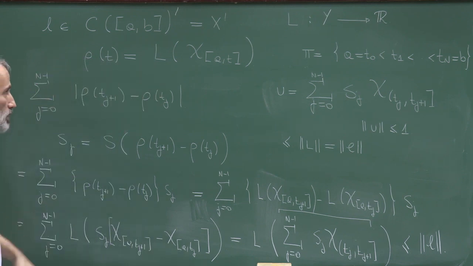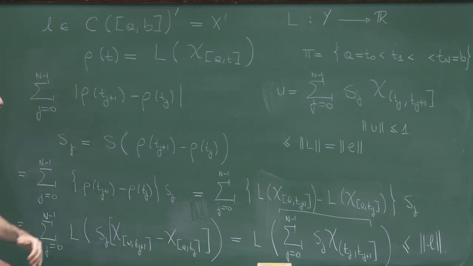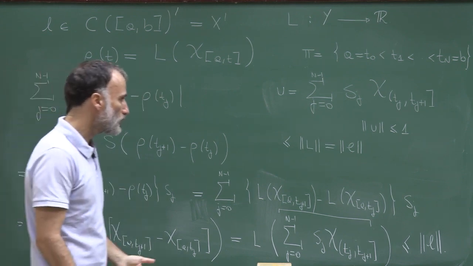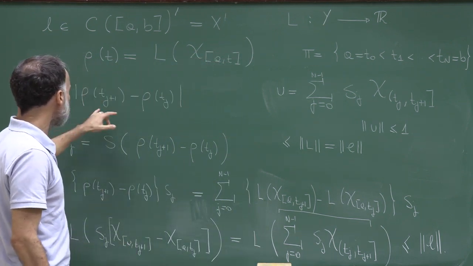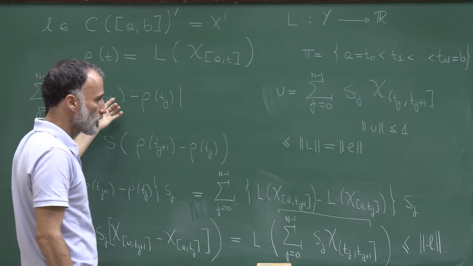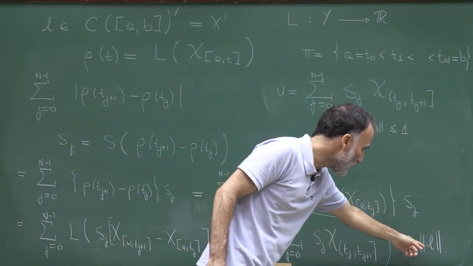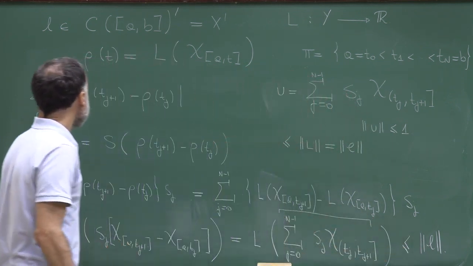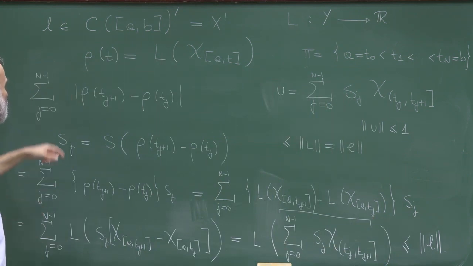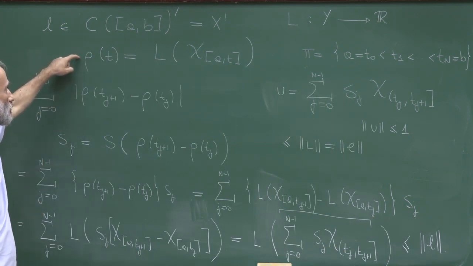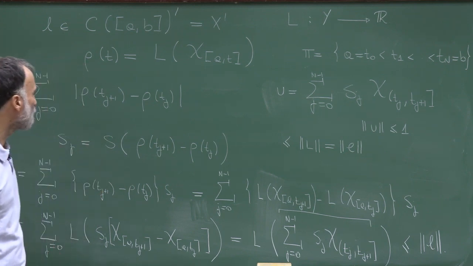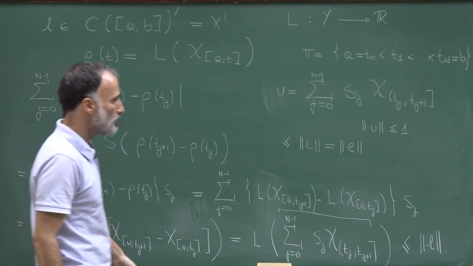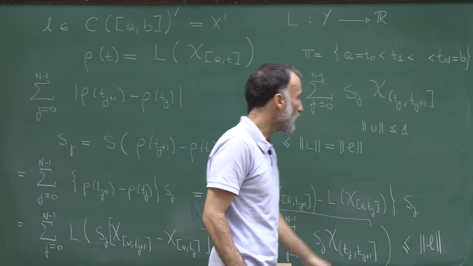So this tells us that rho is a function of bounded variation, and that the bounded variation norm of rho is bounded by the norm of L. So what we just proved is that if I define rho through this formula, then rho is a function of bounded variation, and its norm is bounded by the norm of L.